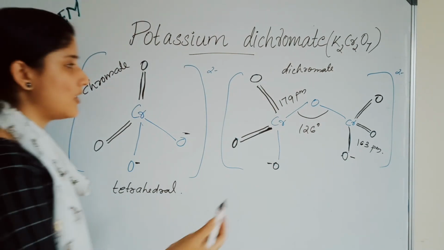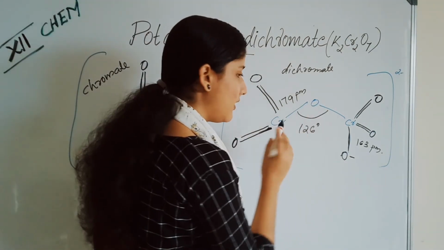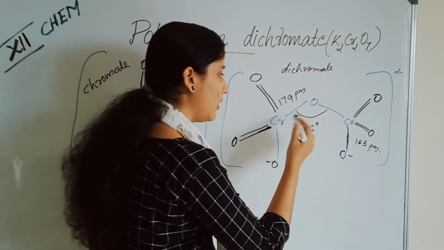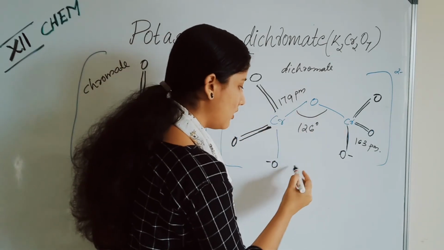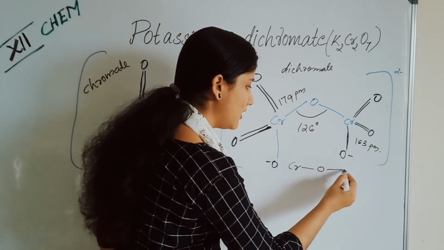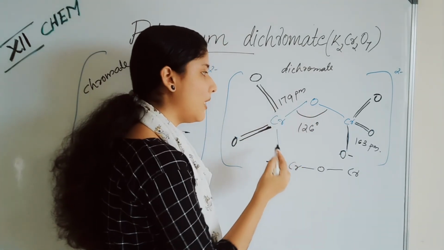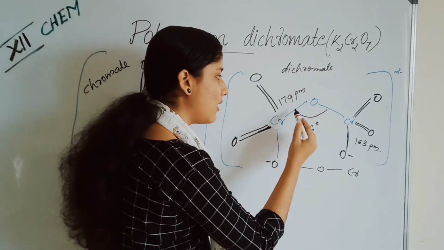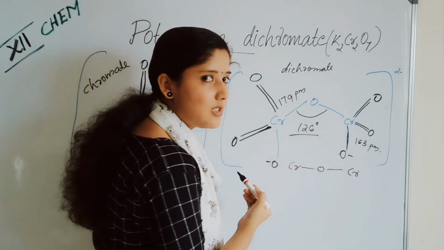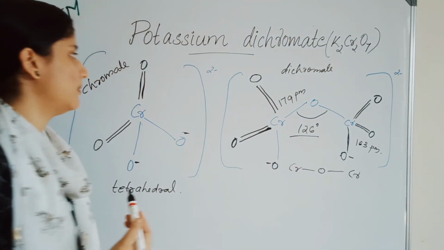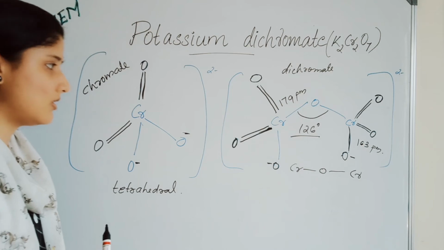Here 2 tetrahedra are joined together by a Cr-O-Cr bond. Remember the Cr-O bond length is 179 picometer and the Cr-O-Cr bond angle is 126 degrees. Remember both the structures.